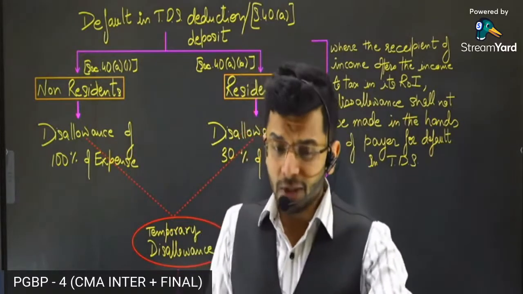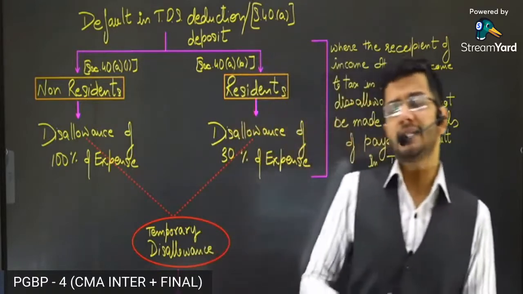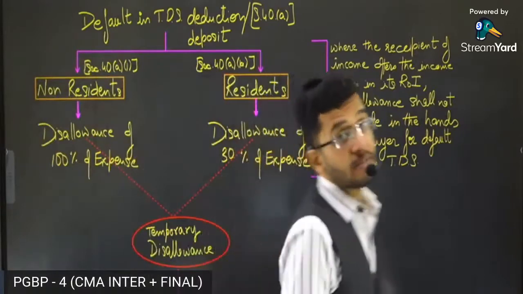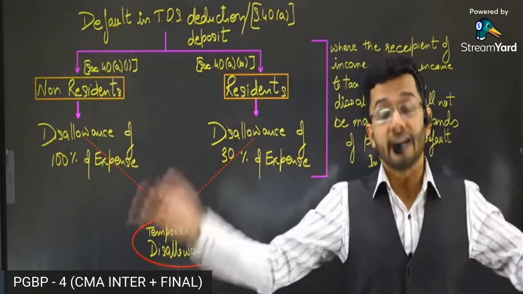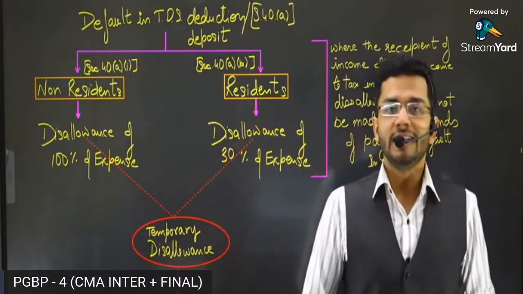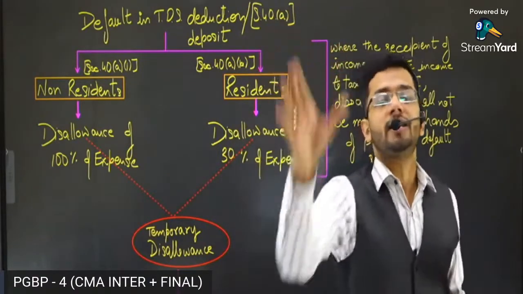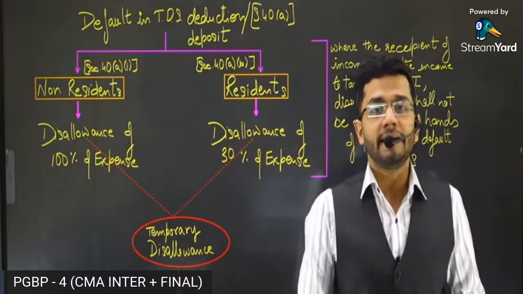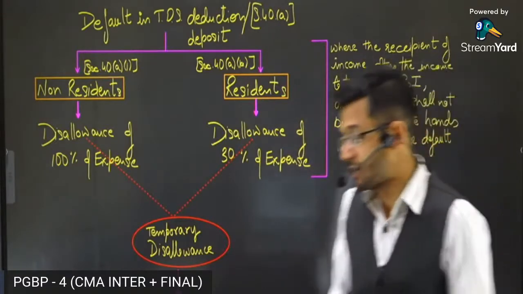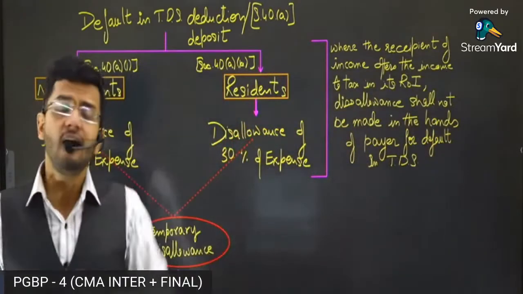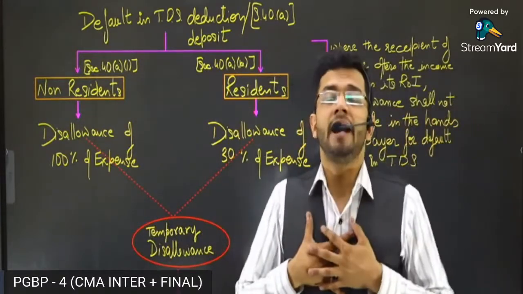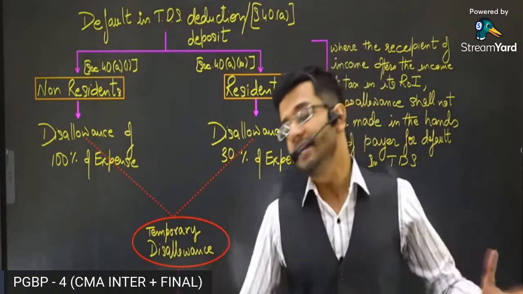But why does the Income Tax Act do so? Why does it say that I'm not going to allow this particular expense, despite the fact that this expenditure is very much allowable under the Income Tax Act? It fulfills the condition that these expenditures are wholly and solely incurred for business purposes. These expenditures are utilized for running business. So despite all these features, why are they being disallowed? Guys, they are being disallowed because the assessee or the businessman does not do certain basic compliances.